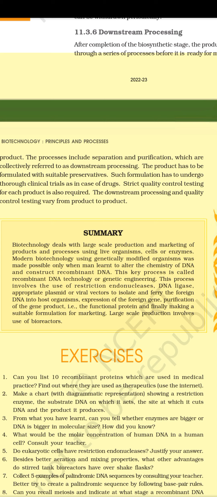The processes include separation and purification, which are collectively referred to as downstream processing. The product has to be formulated with suitable preservatives. Such formulation has to undergo thorough clinical trials as in case of drugs. Strict quality control testing for each product is also required. The downstream processing and quality control testing vary from product to product.